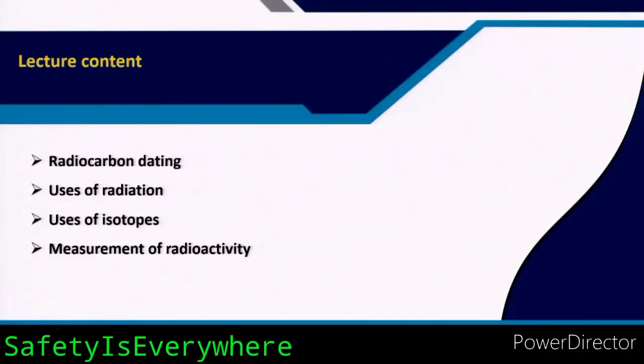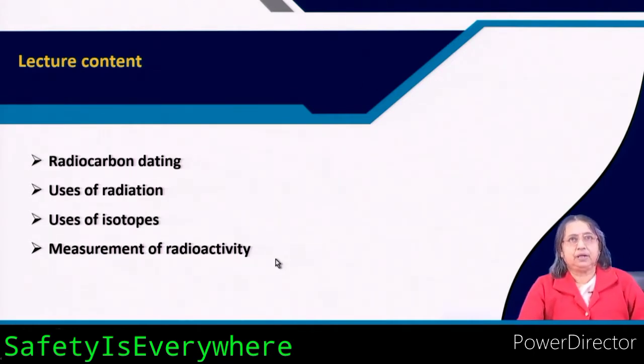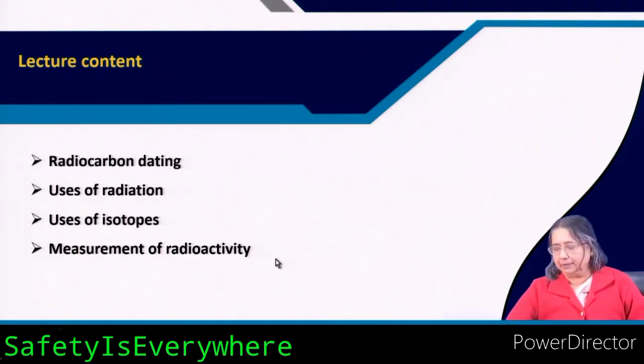Welcome everyone. The lecture content is like that: radiocarbon dating, then uses of radiation, uses of isotopes and measurement of radioactivity. Now, radiocarbon dating.